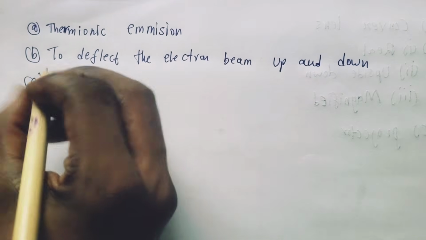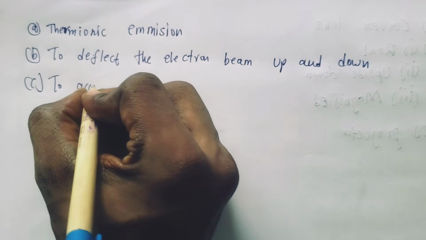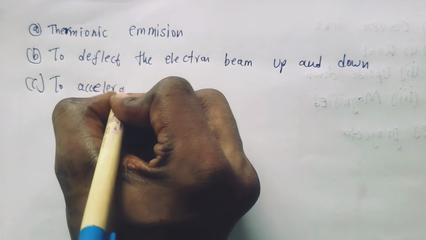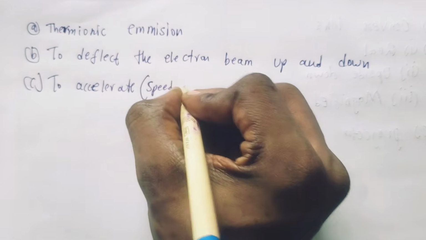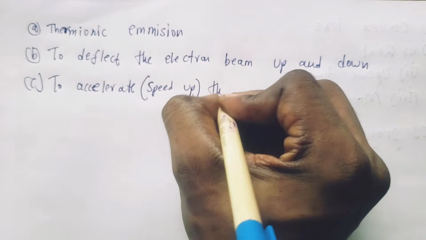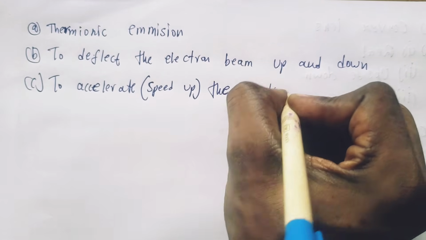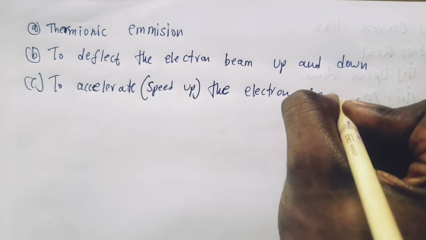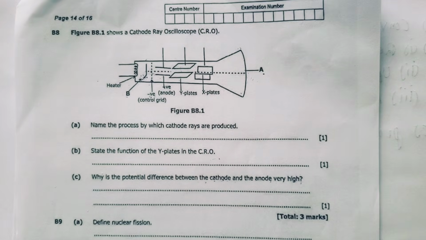So for C, you simply say to accelerate, or to speed up, the electron beam. As simple as that. So this is the question that came in 2024, and the entire process I explained, that's what happens in the CRO. Hope you've gotten it.